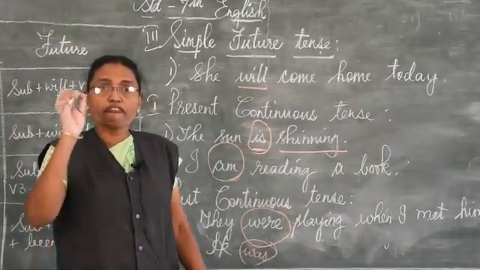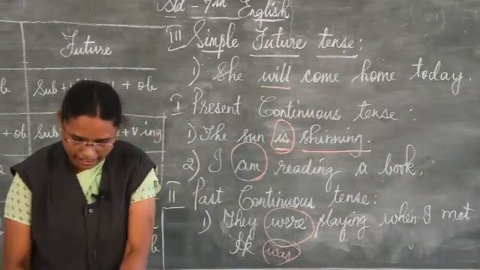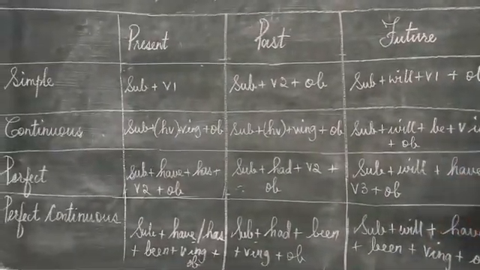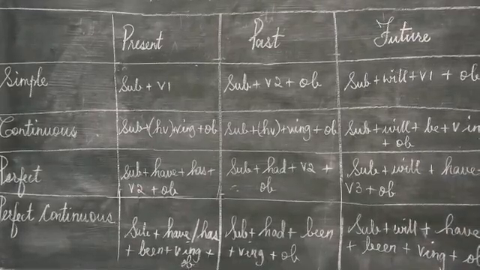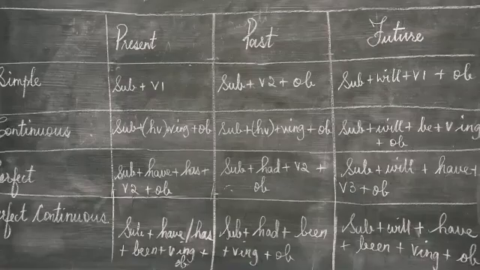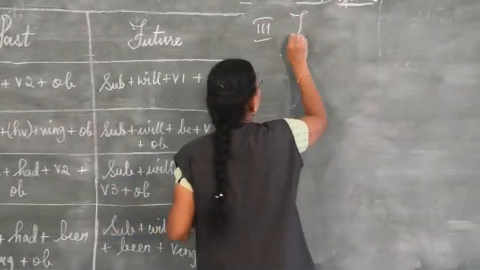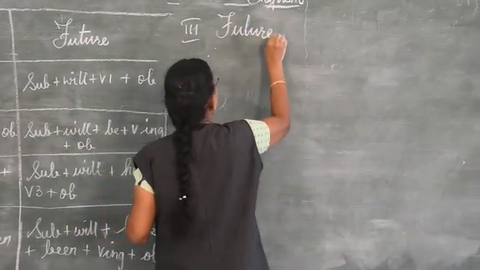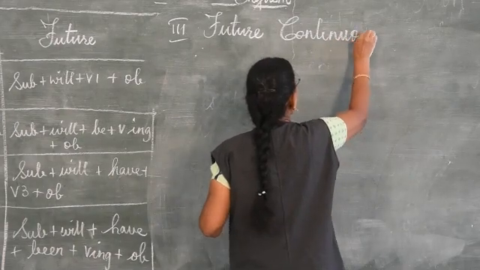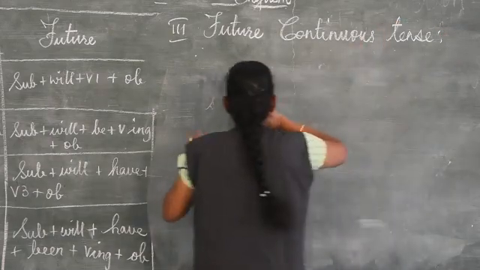So, next, future continuous tense is there. Understand? So, future continuous tense, what does it say?